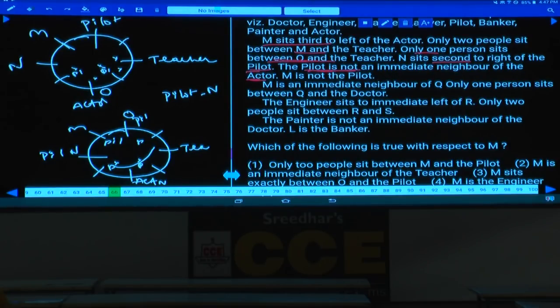Then M is not the pilot. M is an immediate neighbor of Q. As M is an immediate neighbor of Q, here O is here, and this person Q is the pilot, isn't it?